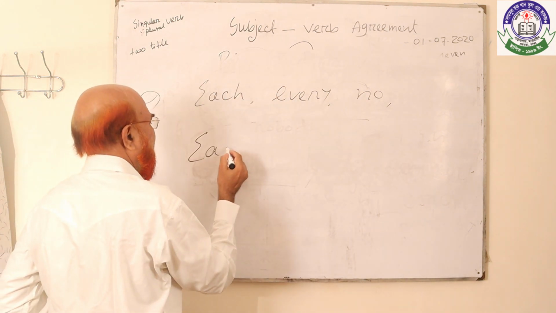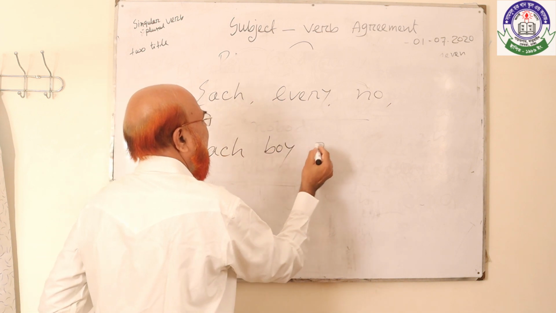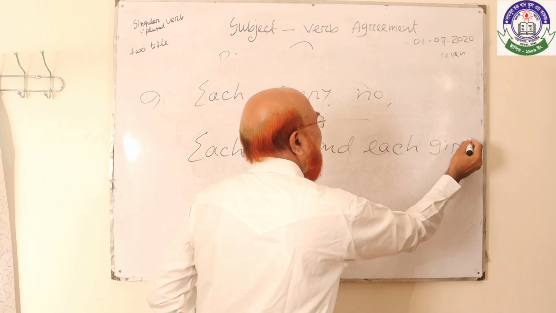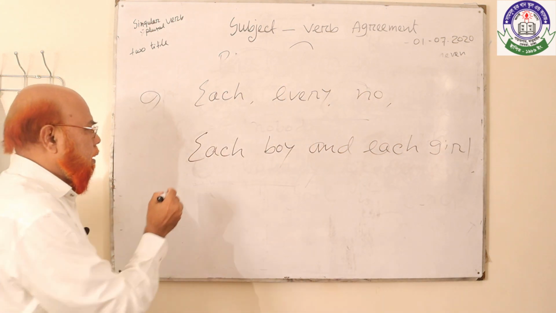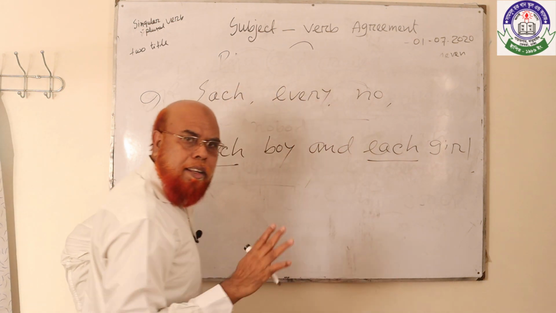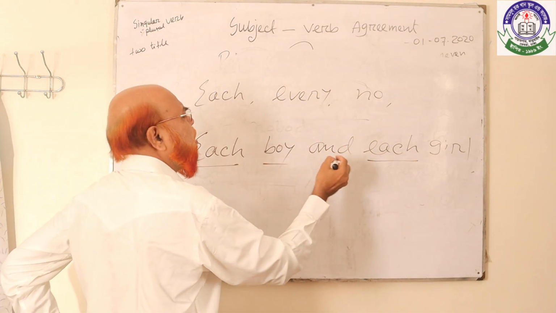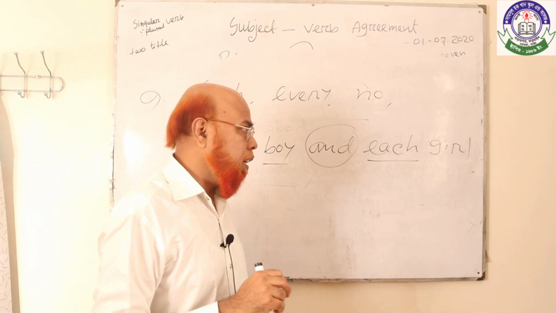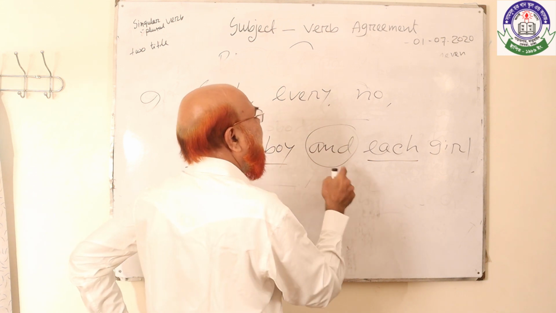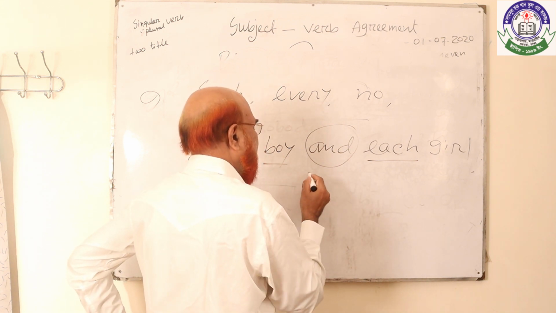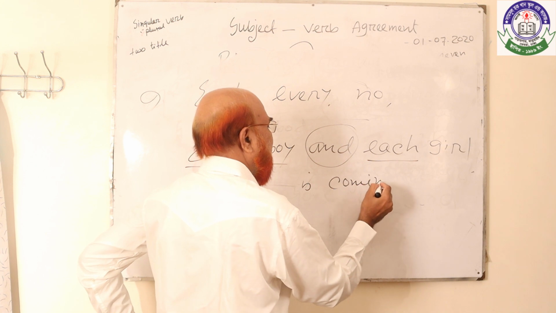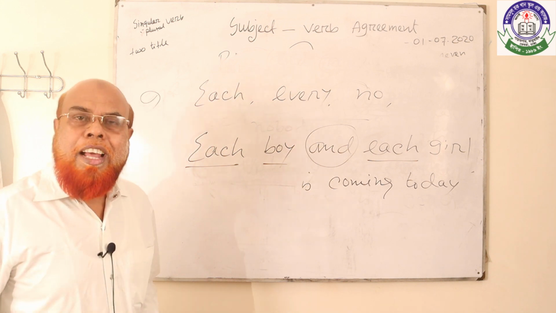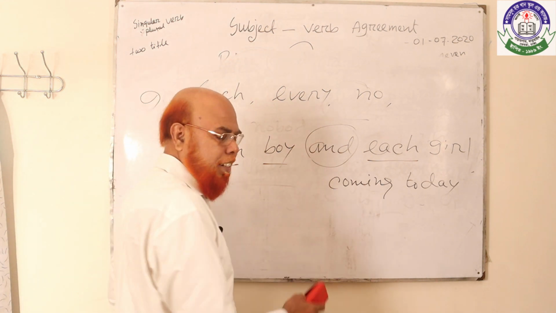Students, listen. Every boy and every girl. Here every is on both sides, and both nouns are connected with "and", and this will be treated as a singular subject, and the verb will be singular. Every boy and every girl is coming today. I repeat, every, here has, was, something like that. It will be also.